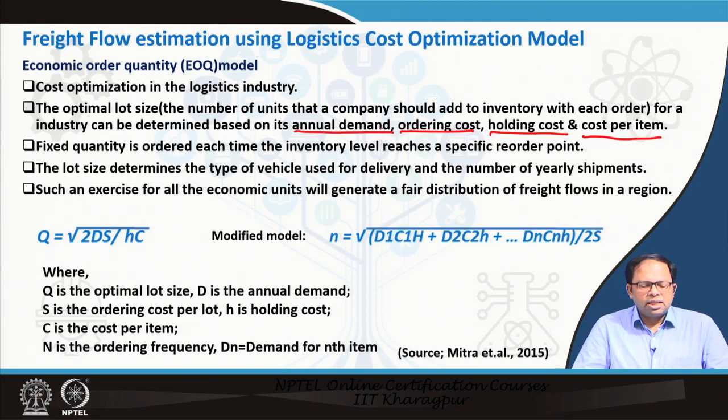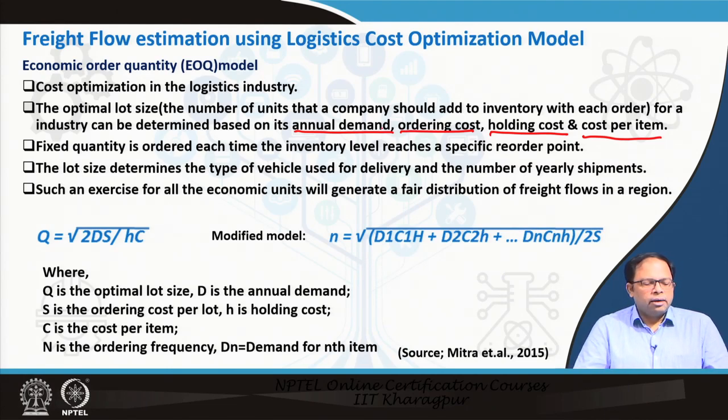The lot size determines the type of vehicle used for delivery and the number of yearly shipments, and this exercise for all economic units will generate a fair distribution of freight flows in a region. If I have different economic units and can determine what quantities they are ordering, like a retail store, or a company ordering raw materials, automatically I know what kind of freight flows will be generated.